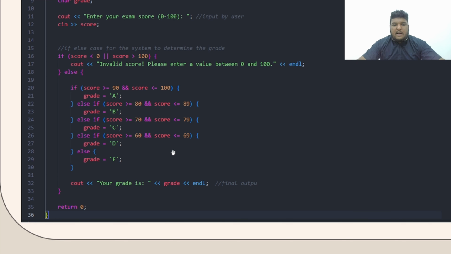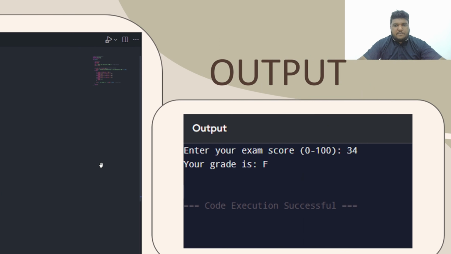I've added grade here, which we have earlier declared as char, to reflect the grade obtained from the score inputted by the user. And finally, I have added endl, and this will be the final output. And return 0 to exit. And finally, close brace. In total, I have used 36 lines in this entire code.